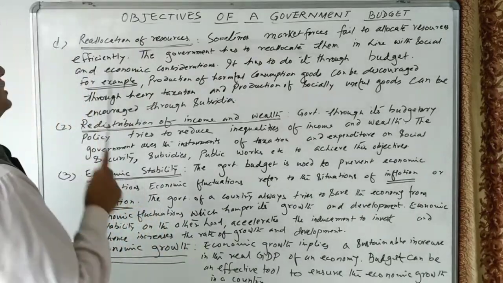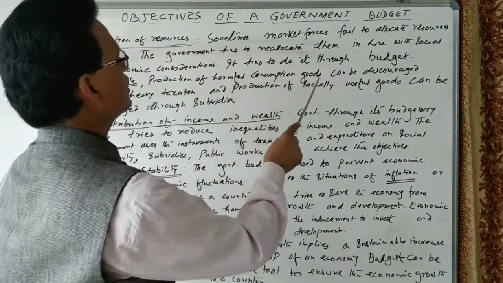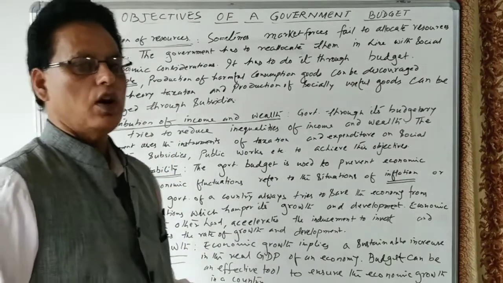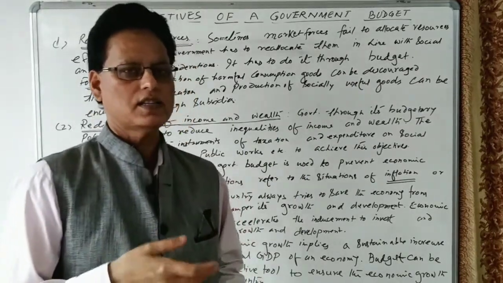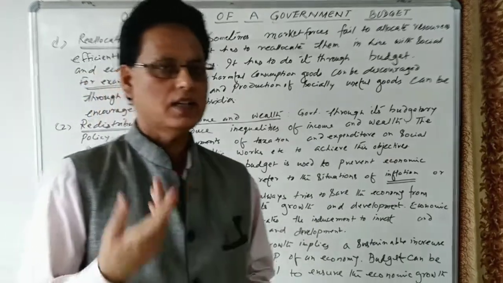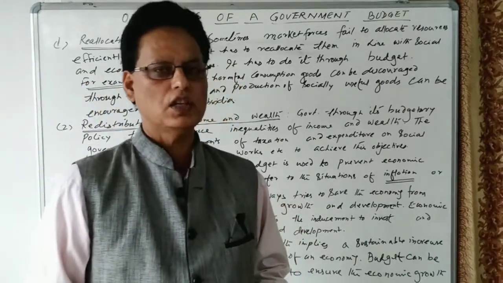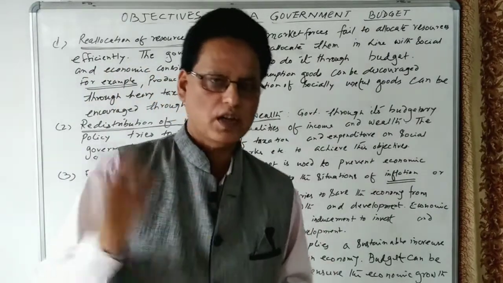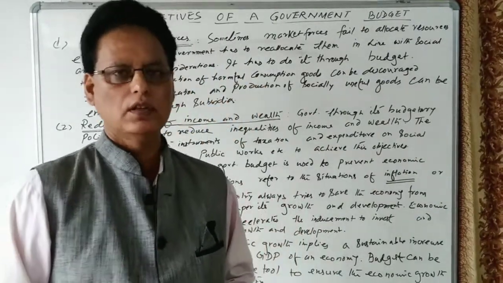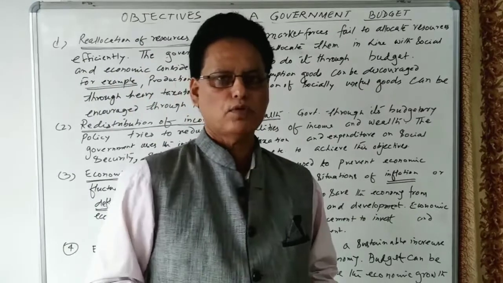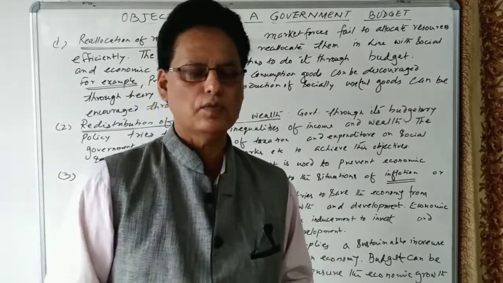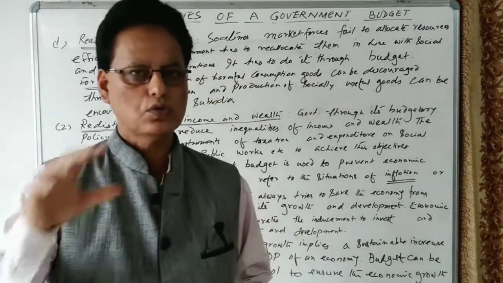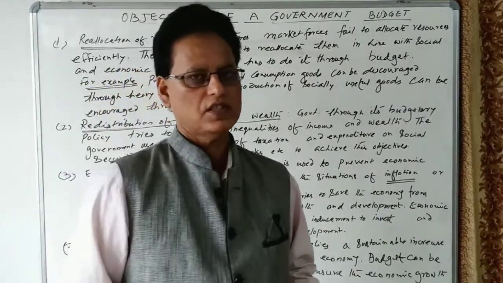For example, production of harmful consumption goods can be discouraged through heavy taxation. Many products are treated as harmful in our country, such as tobacco, cigarettes, and liquor. So the government imposes heavy taxes to discourage the production of such commodities.